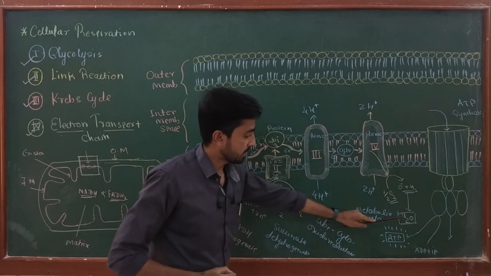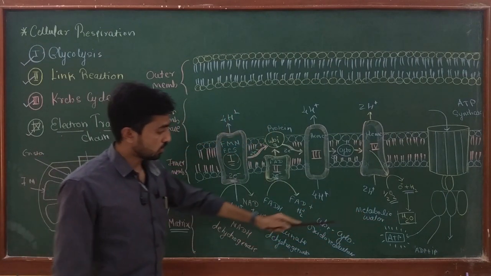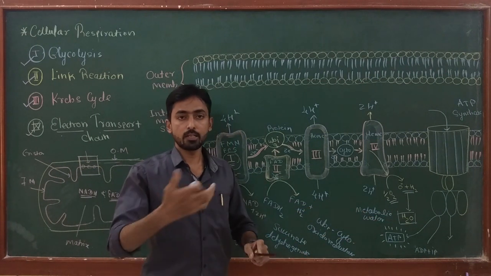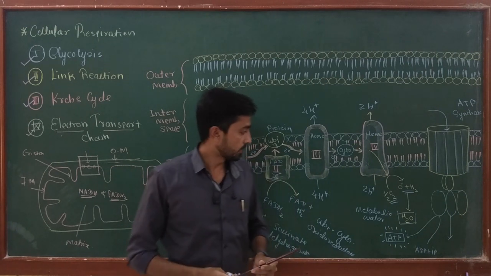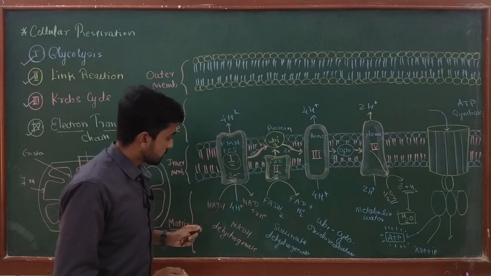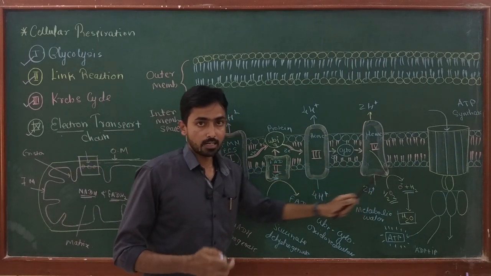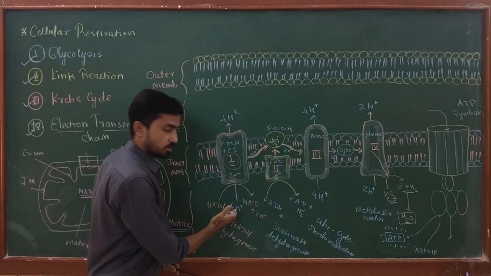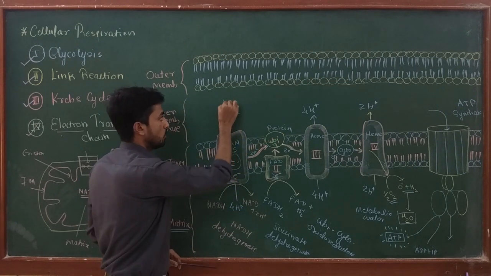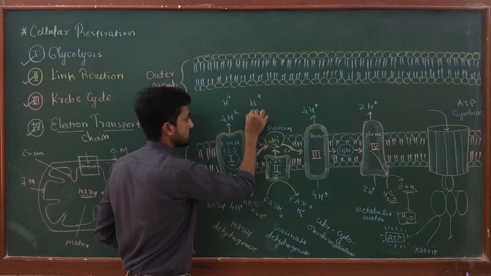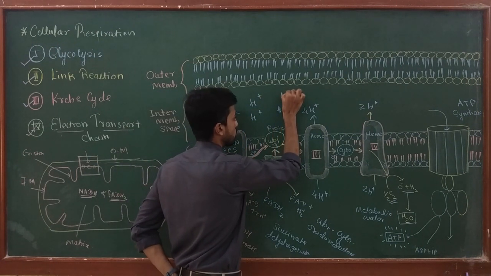Remember that this metabolic water is produced in the matrix of the mitochondria. So this metabolic water will then be used in the Krebs cycle. When electrons are transferred from the reduced electron carriers up to oxygen, a large amount of hydrogen ions or protons are pumped into the intermembrane space. So the concentration of H plus is increased in the intermembrane space of the mitochondria.